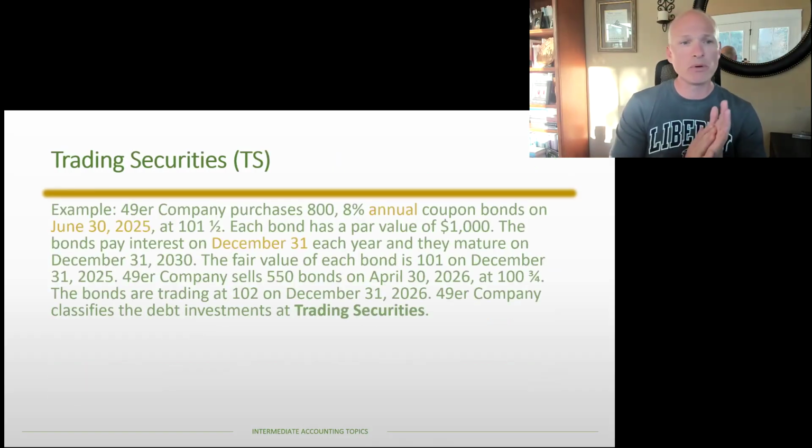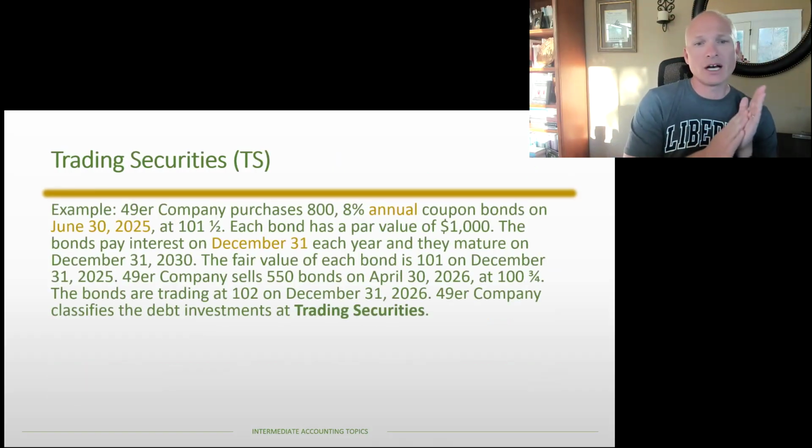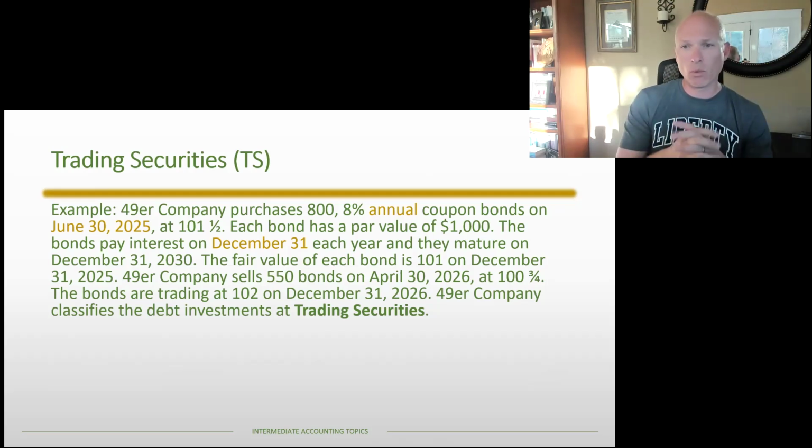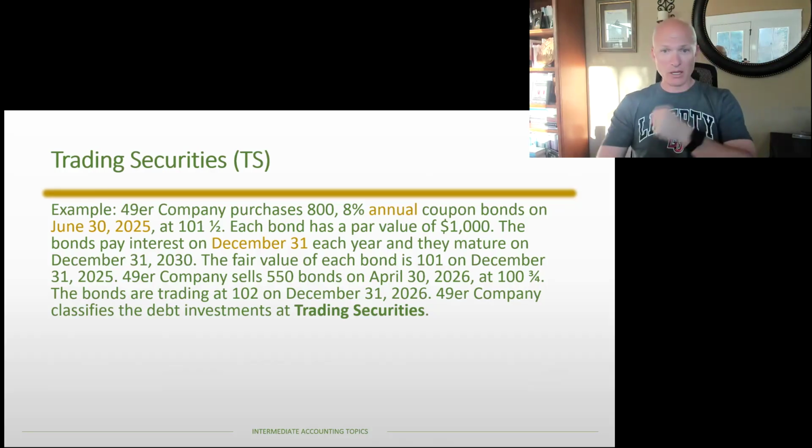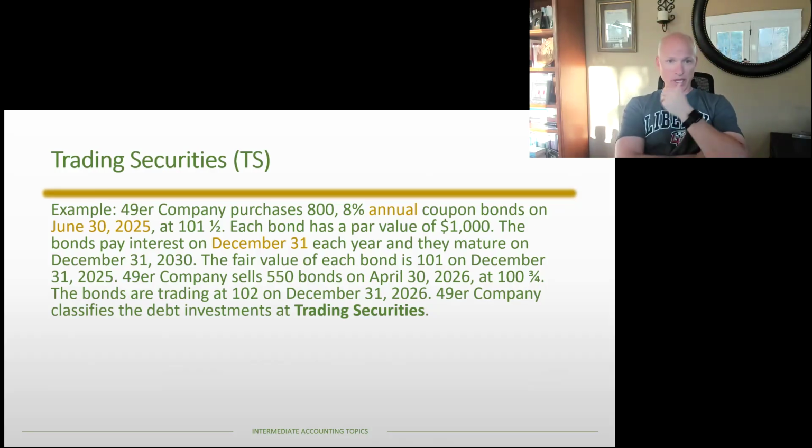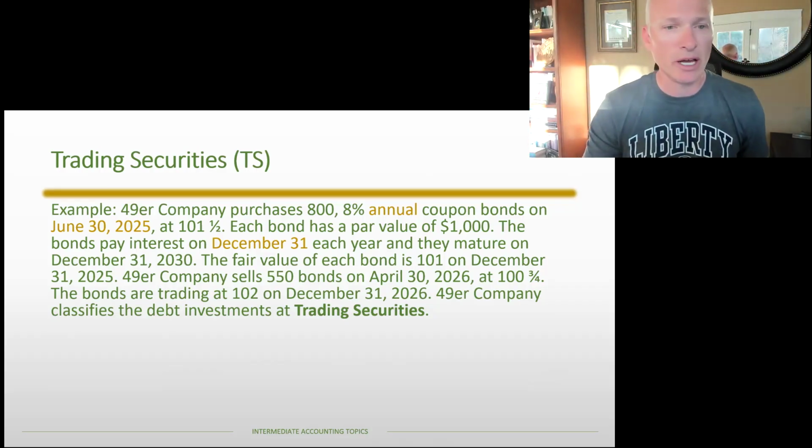All right, so here's our example. 49er Company purchases 808% annual coupon bonds on June 30th, 2025. They acquire them at 101 and a half. Each bond has a par value of $1,000. The bonds pay interest on December 31st each year, and they mature on December 31st, 2030. The fair value of the bond is 101 at the end of 2025. They sell some bonds in April of 2026. And then again in 2026, there's another updated fair value of 102. And so there's trading securities, and we're going to kind of take it from there.